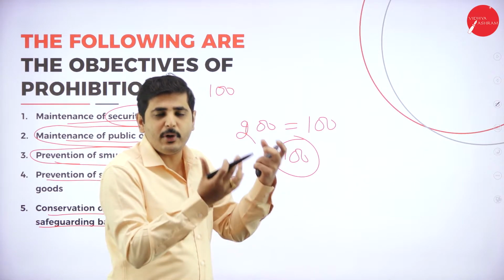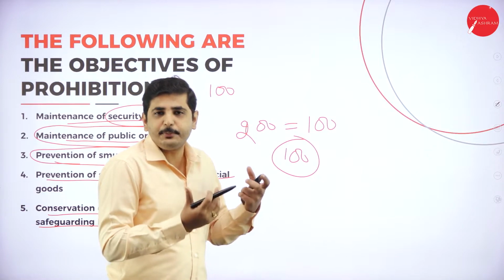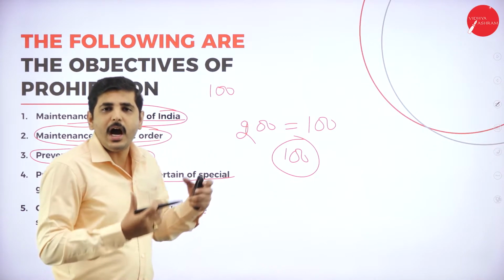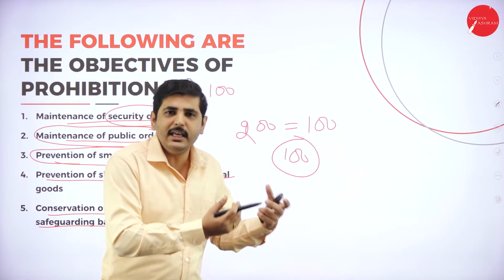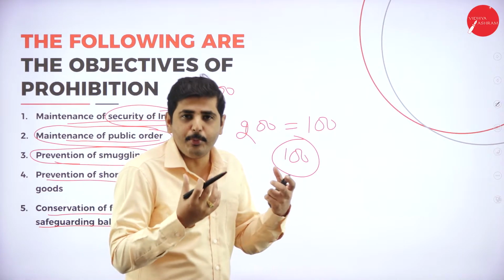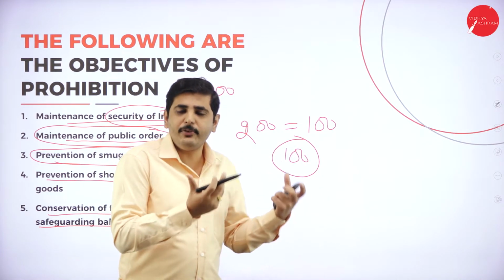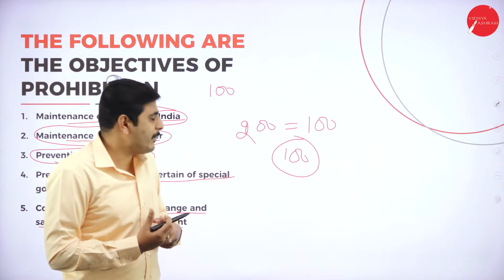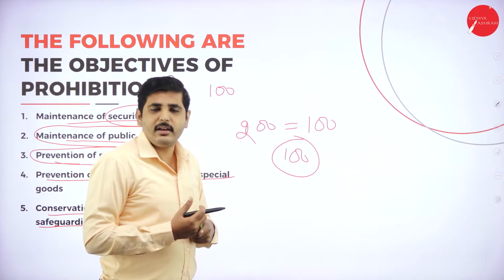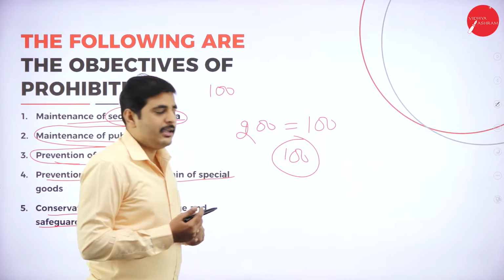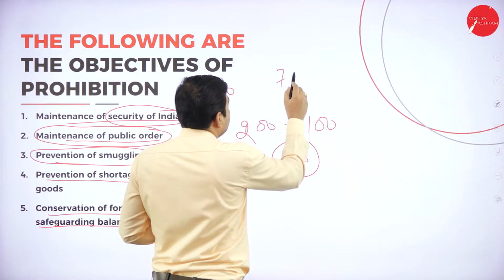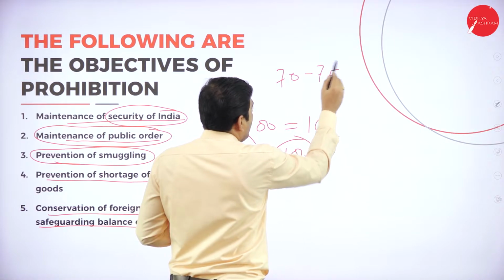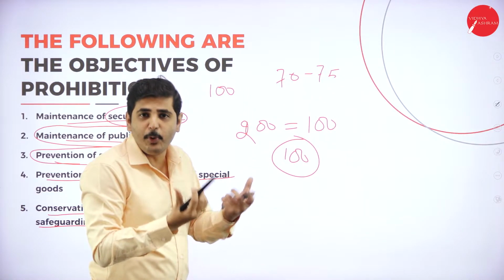So when export increases, the value of our money automatically increases. When import increases, the RBI has to reduce the value of money. For example, what is our rupee rate compared to the dollar? It is 72 to 75 rupees per dollar. Why? Because we are importing that much.